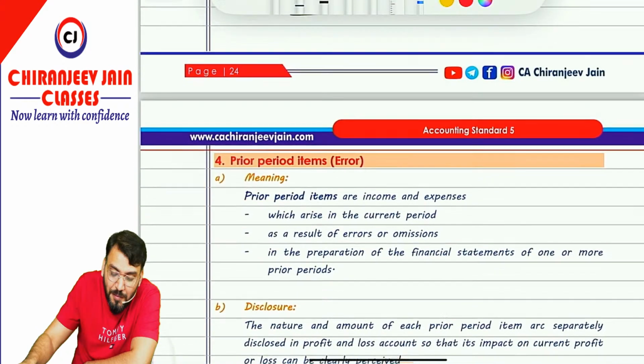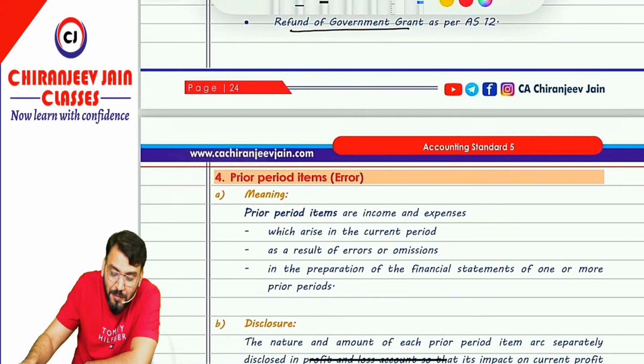Then prior period item is error. Prior period items are the income and expense which arise in the current period as a result of error or omission in the preparation of the financial statements of one or more prior years. Means any income or expense which arises in the current year as a result of error or omission in one or more prior years, that becomes a prior period item.